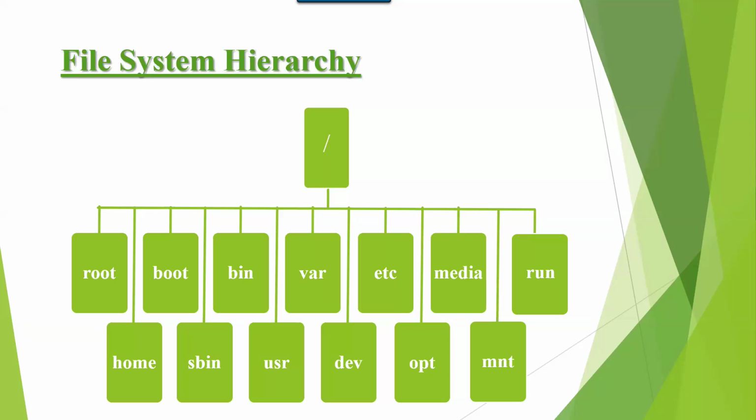Dev contains devices information. Partition information is stored under dev. etc contains configuration files. System configuration files are stored under etc. OPT contains optional applications, applications which we install manually. They are not compulsory to install. If we want, we install them. That type of applications are stored under OPT.